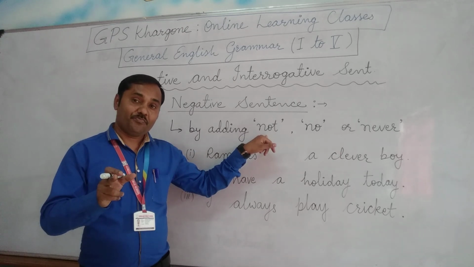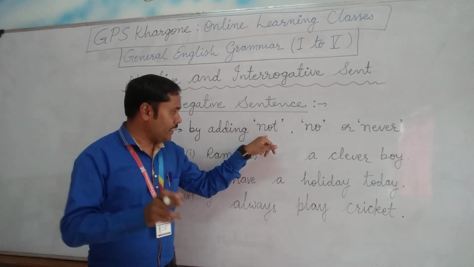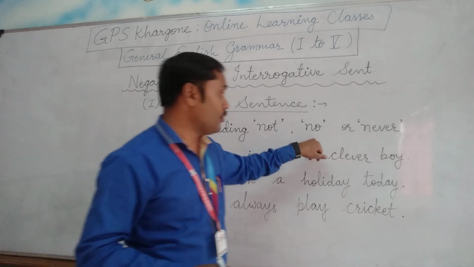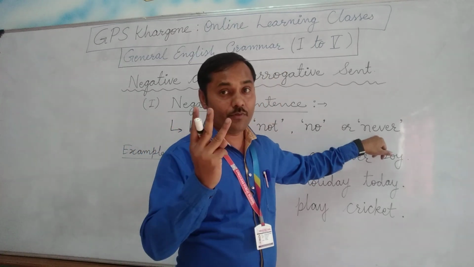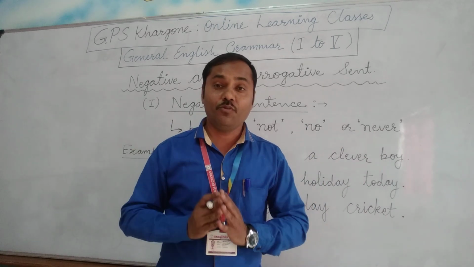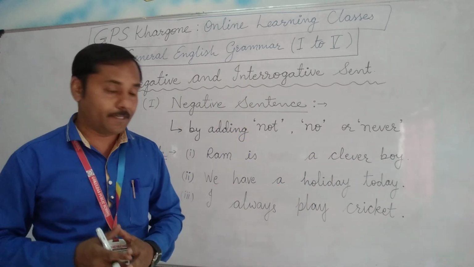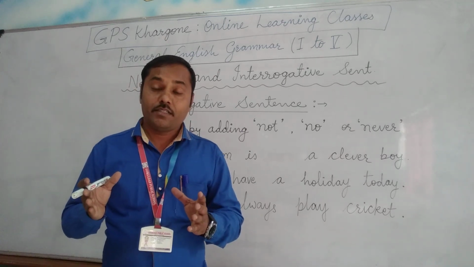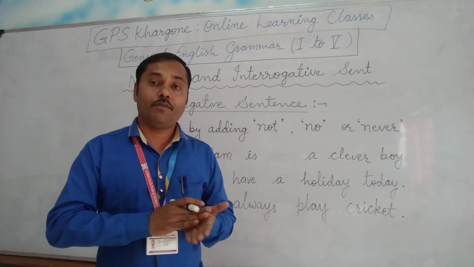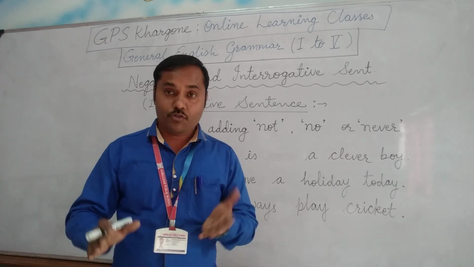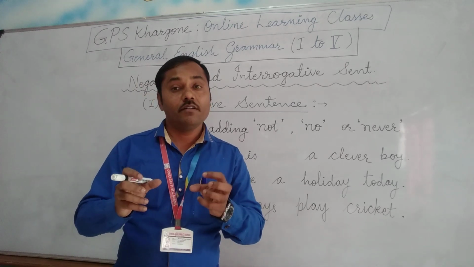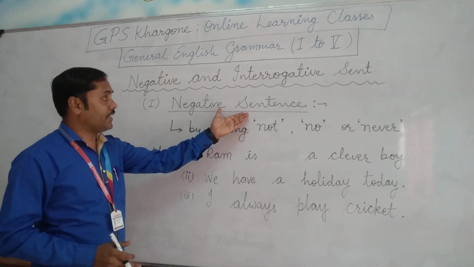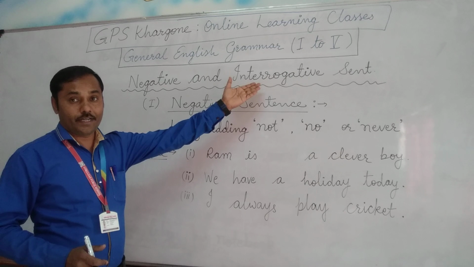If we add the words not, no or never to any positive sentence, these three words give us some negative meaning. So whenever we want to tell something negative or deny something, that type of sentence is called a negative sentence. Let us start with the negative sentences first, then we will come to interrogative sentences.